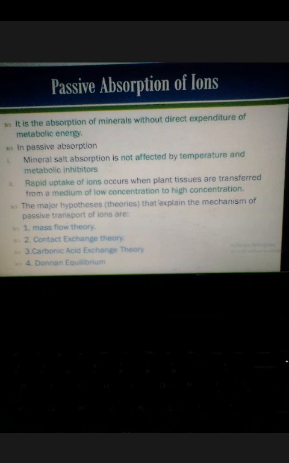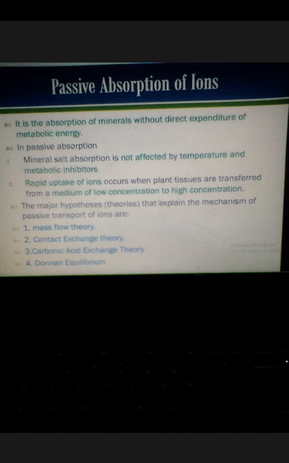Means this process happens without ATP. This is a very rapid uptake of ions, and it is not affected by temperature and metabolic inhibitors. This process is a transfer of ions by diffusion.